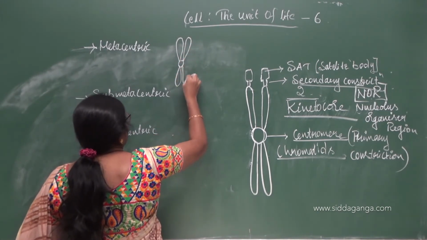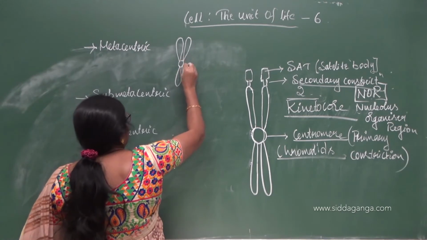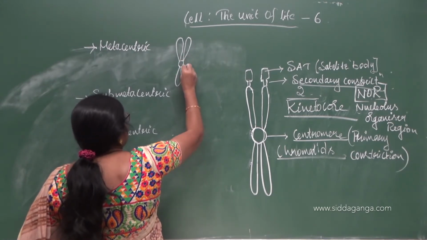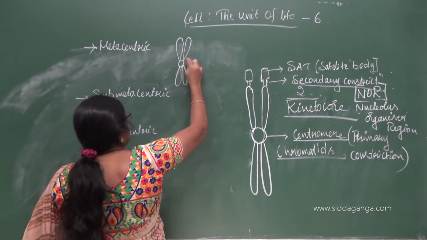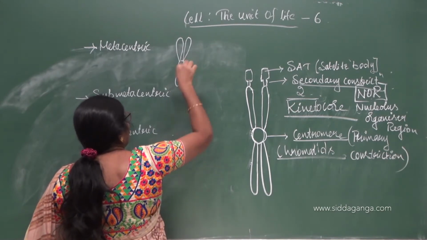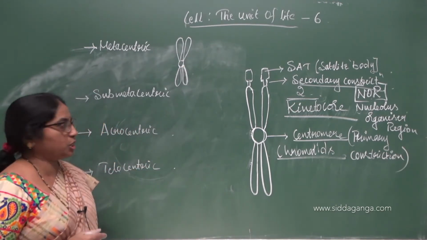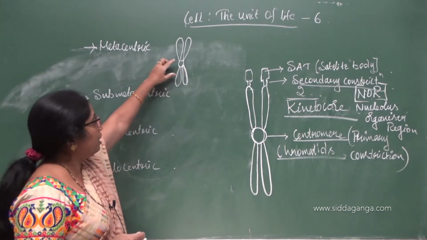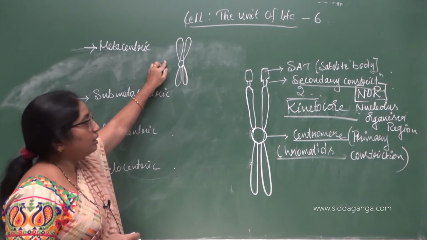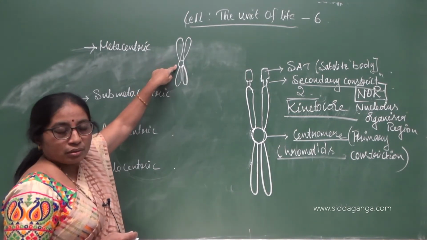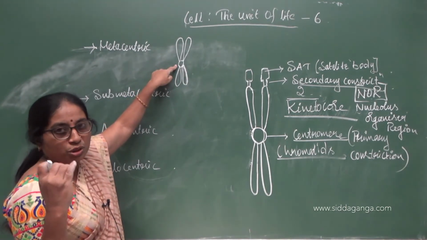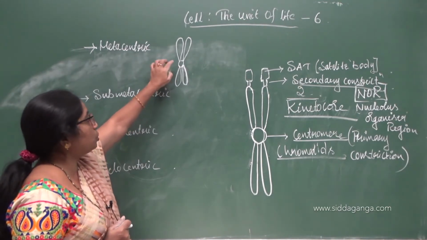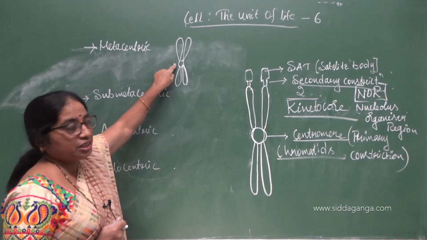So the centromere is at the center, dividing these into 4 arms of equal length. The 2 chromatids have arms of equal length, and thereby the centromere is placed almost at the center.